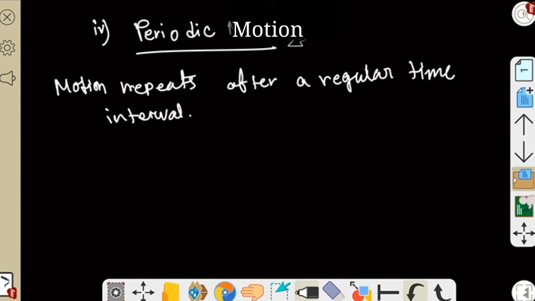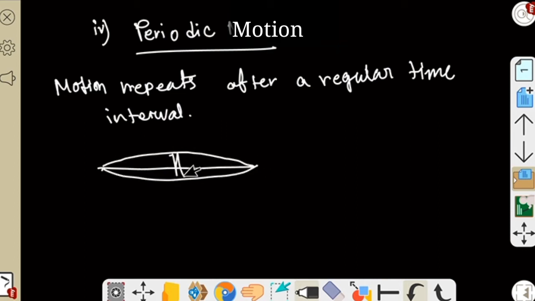For an example, the string of a guitar. Suppose you pull the string of a guitar, it will vibrate. So the motion is like that. The string repeats each and every time the string of the guitar vibrates. The string reaches this point and again this point. So the motion of the string repeats with a regular time interval. After the same time it will move the same distance. So that is called periodic motion.